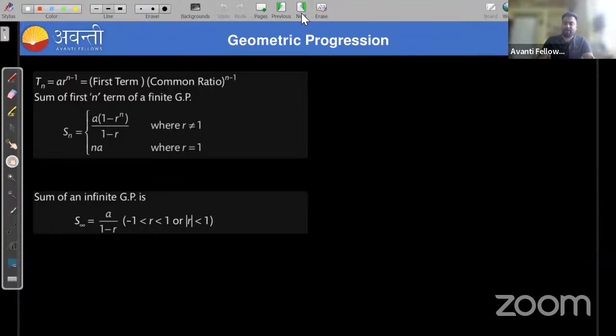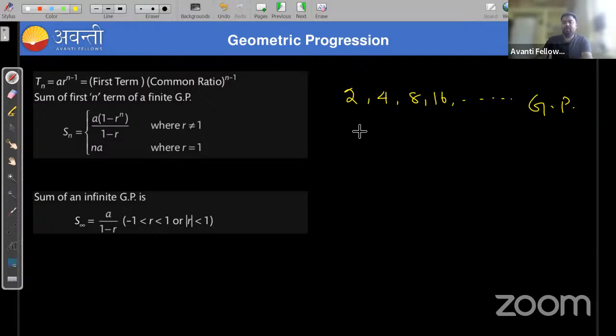So next we'll start geometric progression. Okay. So what is geometric progression? Like arithmetic progression. So geometric progression kya hai? I am directly taking one example: 2, 4, 8, 16, and so on. So this is a geometric progression. Why? The nature of a geometric progression is that the ratio of each two consecutive terms of the series will always be constant or fixed.